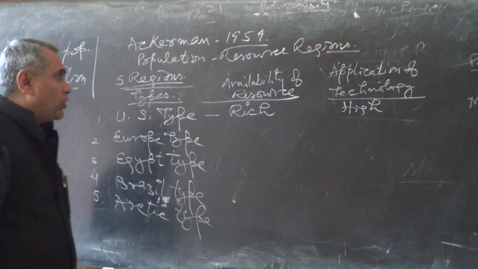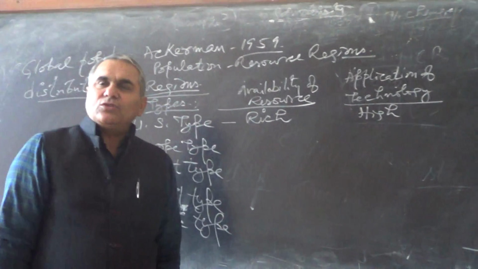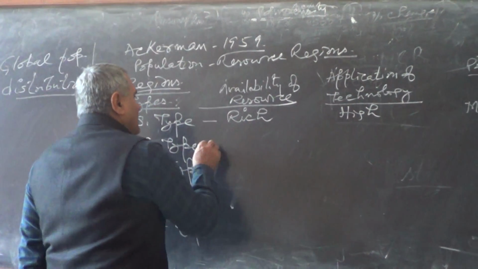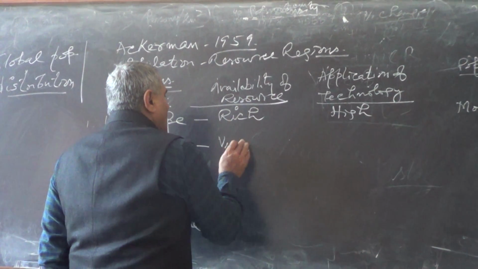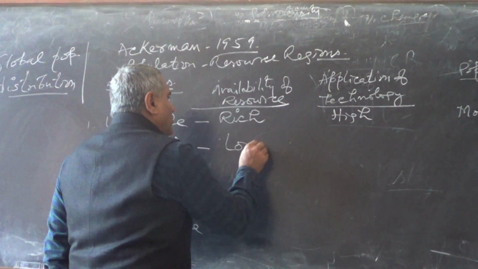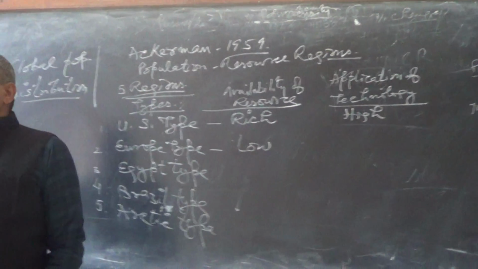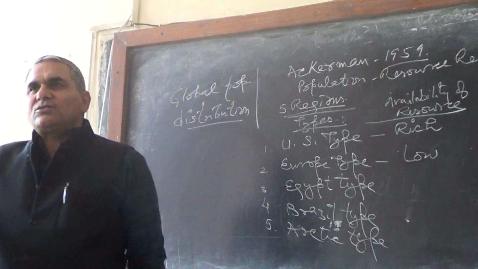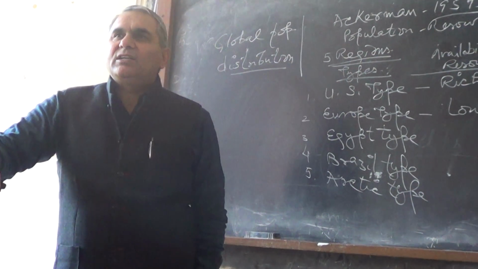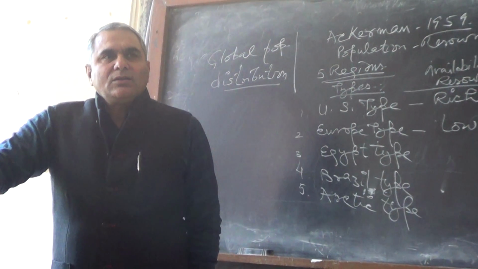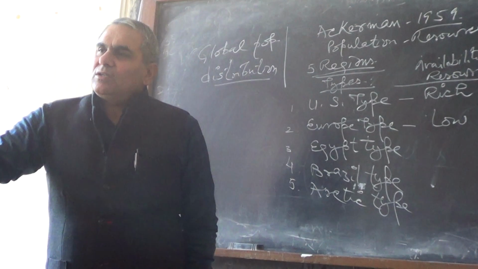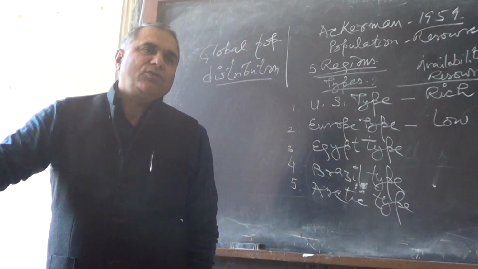Now come over to Europe. Availability of resources very low. Low availability of resources. Europe, they don't have natural resources. Whatever resources they had, they were exploited because industrialization started from Europe.